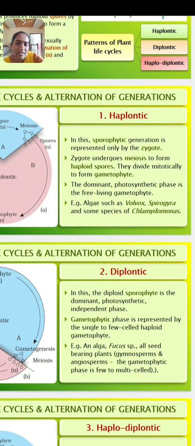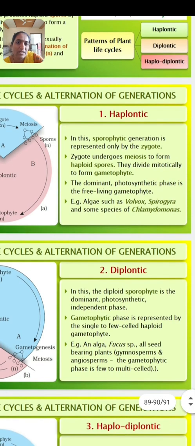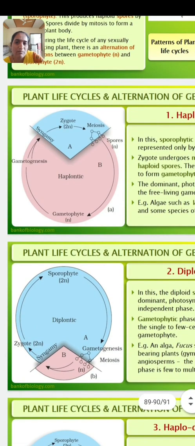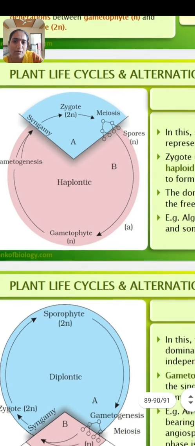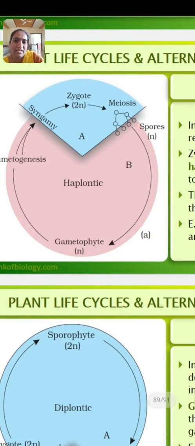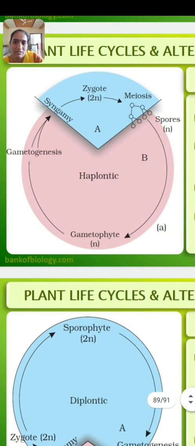Examples are algae such as Volvox, Spirogyra and Chlamydomonas. Means in algae, here look at here, the zygote, which is a diploid structure, undergoes meiosis to form the haploid spores. When these spores germinate, they develop a gametophyte which is always haploid. If it is haploid, then this phase is known as haplontic phase.